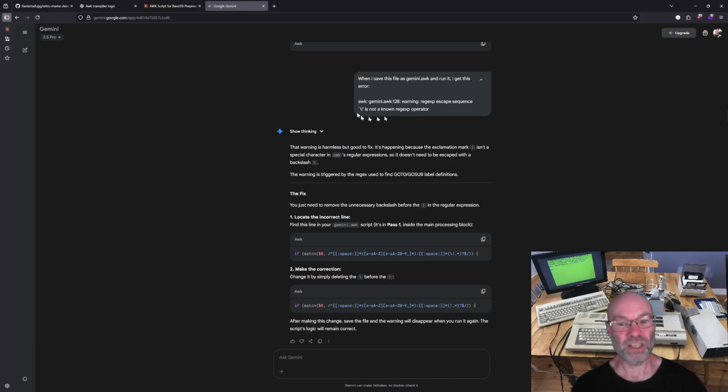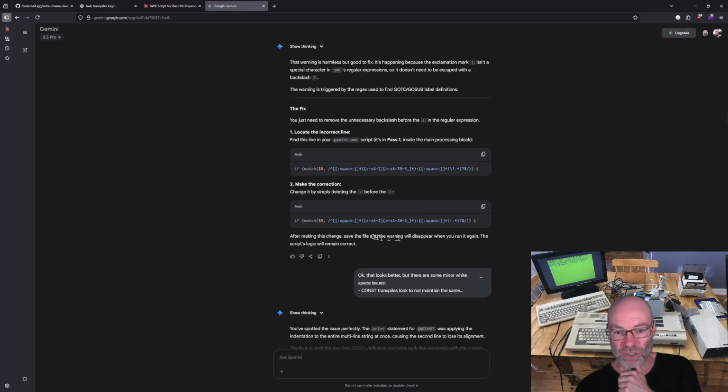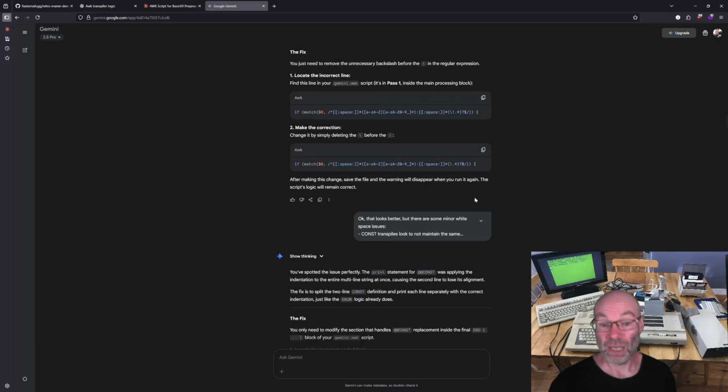So it found exactly, it knew the context of it was the go-to-go-sub label definition replacement logic, and it also recognized that, oh, I didn't need to do that backslash. So then it gave me a really nice clean fix. You just need to remove the unnecessary backslash before the exclamation mark. So locate the line and then get rid of that backslash. And then after making this change, save the file and the warning will disappear when you run it again. The script's logic will remain correct. And it was right. So I did that replacement, or that I deleted that backslash.